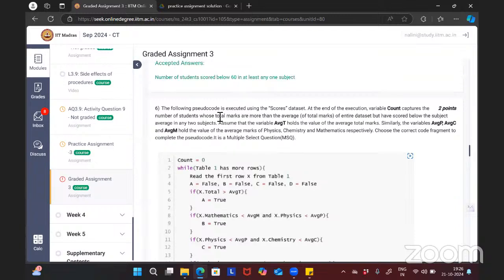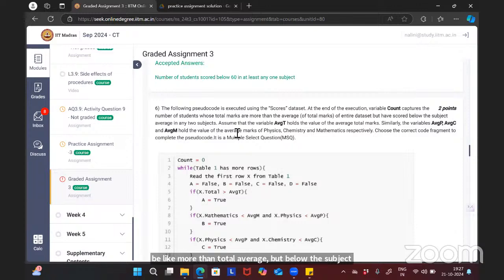The following pseudocode is executed using the scores dataset. At the end of execution, variable count captures the number of students whose total marks are more than the average of total marks of the entire dataset, but have scored below the subject average in any two subjects. So it should be more than the total average, but below the subject average in any two subjects.